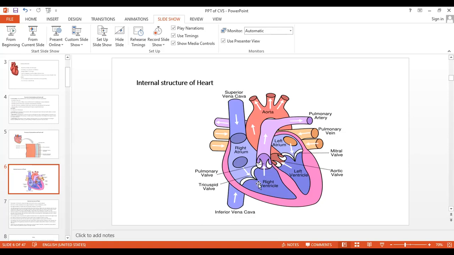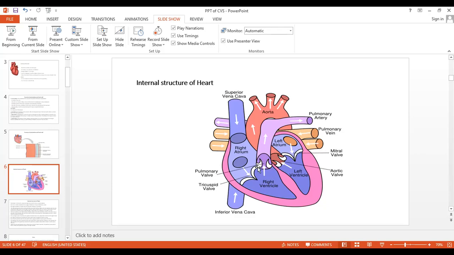But these are divided by which? By the wall. The auricles and ventricles are divided with the help of this wall. The right side consists of the tricuspid valve, and the left side has the mitral valve, also called the bicuspid valve. So the heart consists of four chambers: the two auricles uppermost and the two ventricles on the lower side.